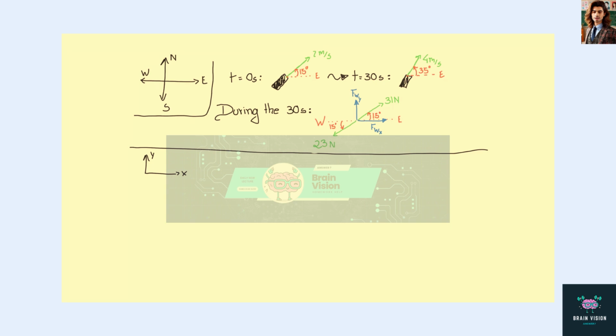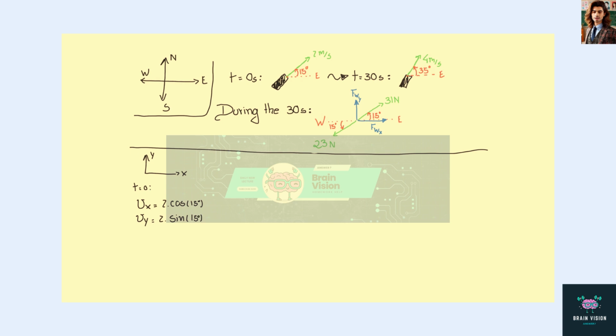Therefore, the x component of the velocity at t equals 0 is equal to 2 times the cosine of 15 degrees, because the east direction coincides with the x direction. And the y component will be equal to 2 times the sine of 15 degrees.